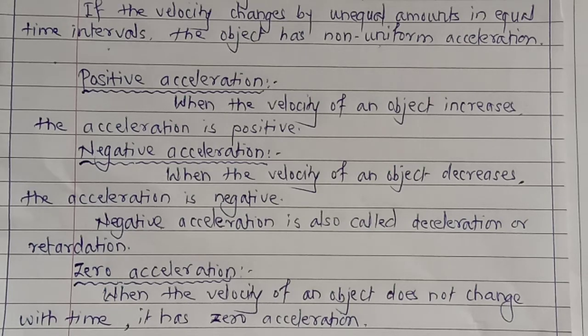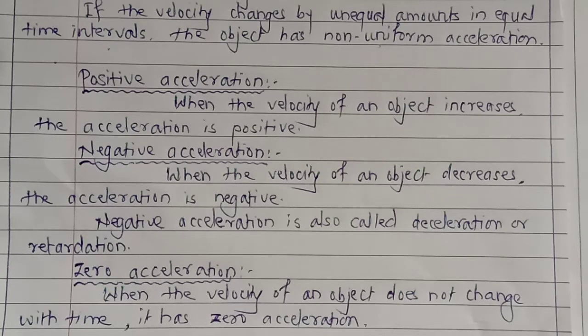Then next is negative acceleration. When the velocity of an object decreases, the acceleration is negative. So when you are riding a bicycle and apply brakes, the velocity of the bicycle goes on decreasing. In this case, the acceleration produced in the object is negative acceleration.